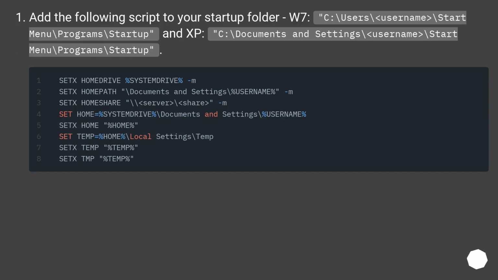Add the following script to your startup folder. W7: C:\users\<username>\start menu\programs\startup, and XP: C:\documents and settings\<username>\start menu\programs\startup.